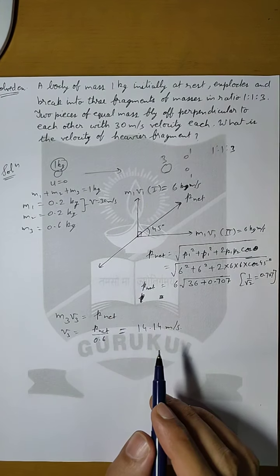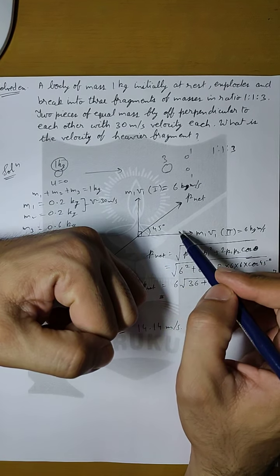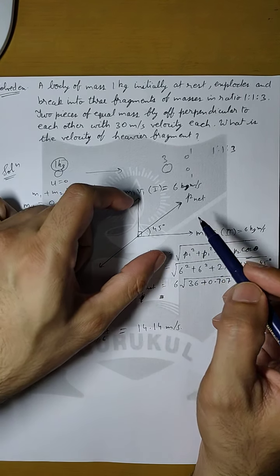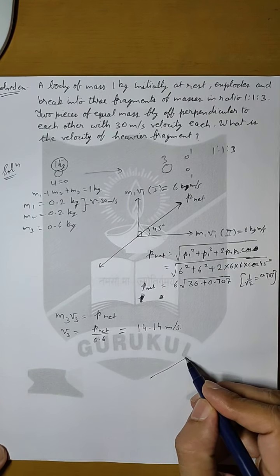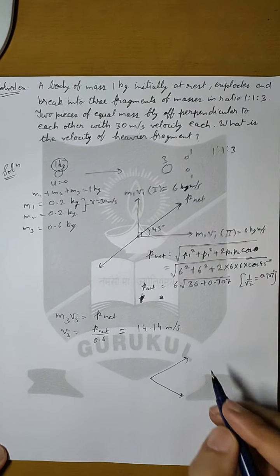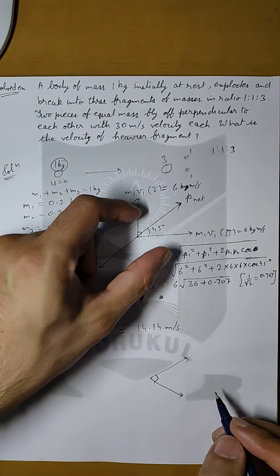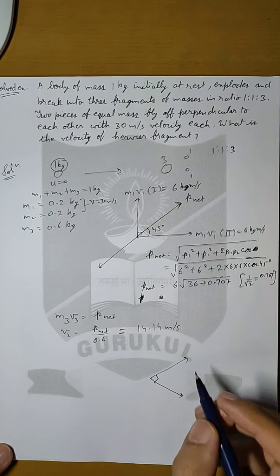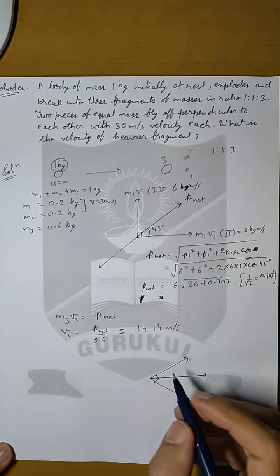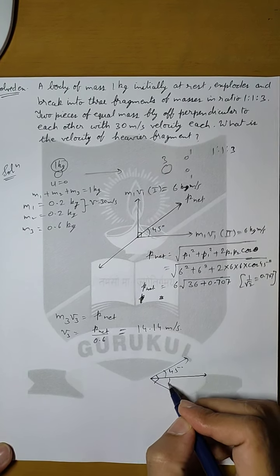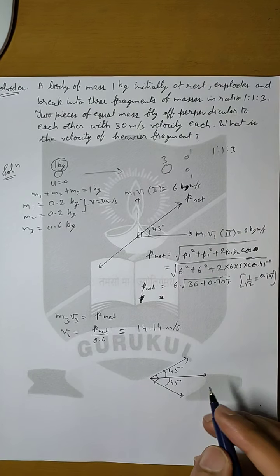There is another method to approach. If I hide this and only these two particles are considered, and if I rotate them like this, then these two particles will be like this. Still they are perpendicular to each other. I have just rotated the axis a little bit. Now the resultant will pass through the center. Each of them will make a 45-degree angle, just like before. I am not changing any condition.